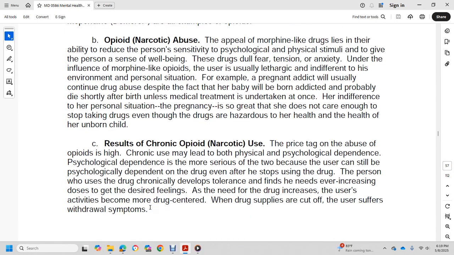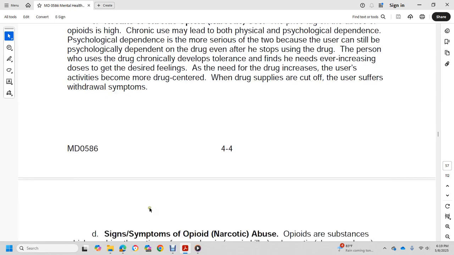Result of chronic opiate and narcotic use: the price tag of abuse of the opiates is high. Chronic use may result in physical and psychological dependence, with the psychological dependency more severe, because the user may still be psychologically dependent on the drug even after they stop using it. A person who uses the drug chronically develops tolerance and finds that he needs ever-increasing doses to get the desired feelings. As the need for the drug increases, the user's activities become more drug-centered, and if the drug supplies are cut off, the user suffers withdrawal symptoms.